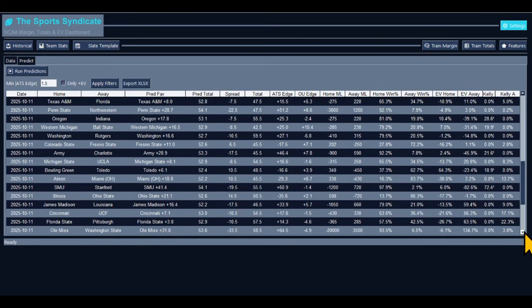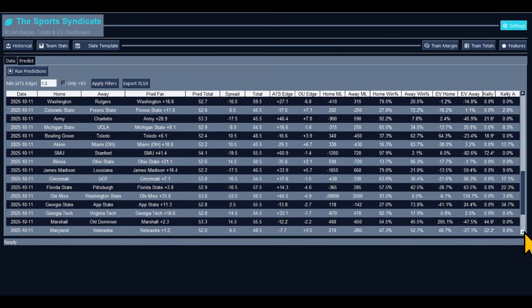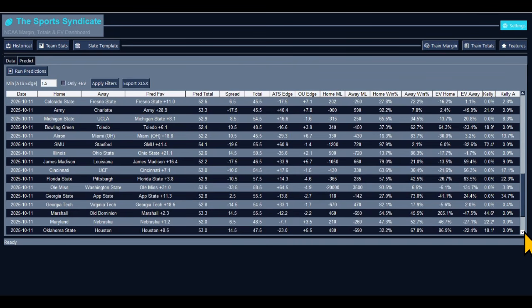All right, going on down. Let's go some more. We got Ohio State, Illinois. We got a lot of games, man. I'm going to try to get through them. I think it was like 55. Ohio State, Illinois, 52.6 is the predicted total. 50.5 right on the line. You can play with that how you want. The spread, 14.5. They're giving Illinois 14 points. They got Ohio State, the model, winning by 21. Take Ohio State to win and cover.